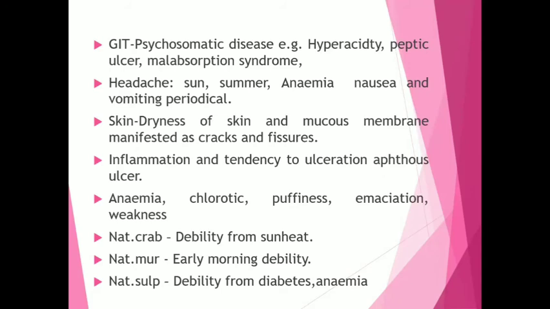So on the GIT, it causes psychosomatic diseases like hyperacidity, peptic ulcer, malabsorption syndrome. In the head, it causes headache, mainly due to sun, summer, anemia, headache with nausea and vomiting, and periodical headache. On the skin, it causes dryness of skin and mucous membrane, which is manifested as cracks and fissures. It causes inflammation, and there is a tendency for ulceration. For example, aphthous ulcers.